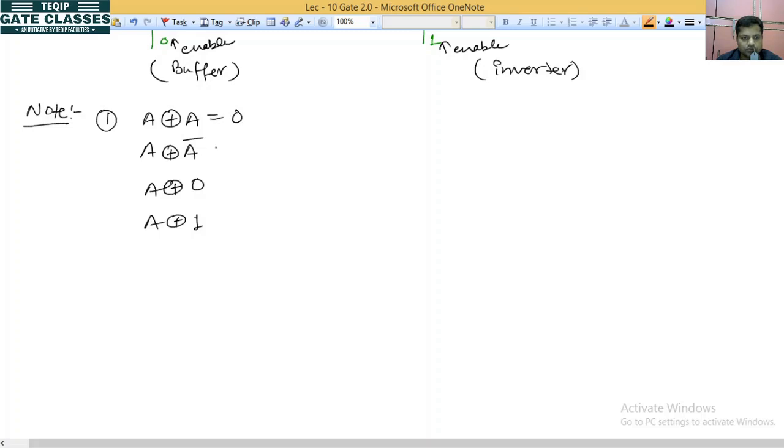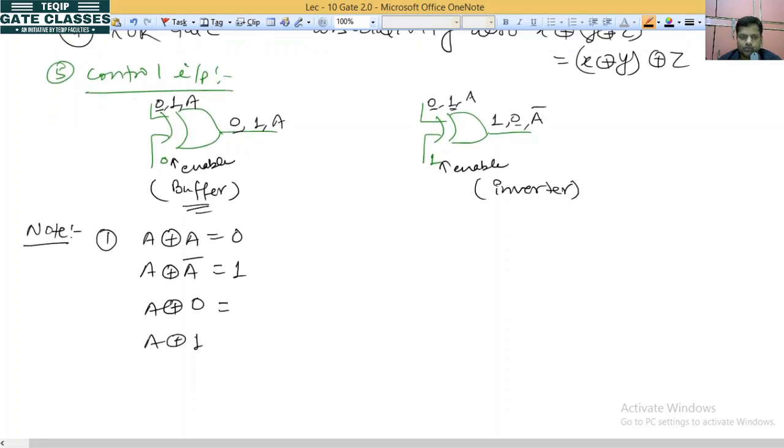When both the inputs are different, because if A is 0, A bar will be 1, and if A is 1, then A complement will be 0, meaning both are different inputs, so it will be 1 always. At 0, it behaves as a buffer, so the value will be A. At 1, it behaves as an inverter, so it will be A complement.